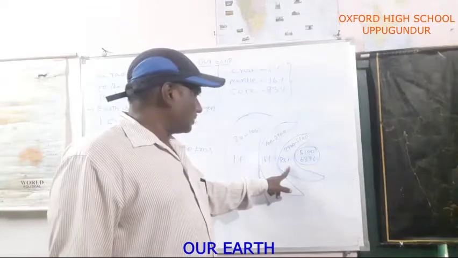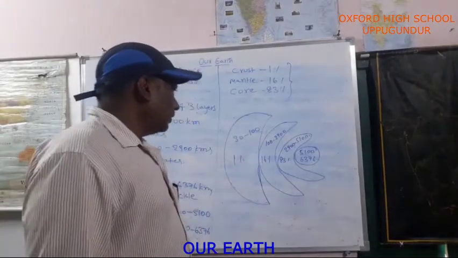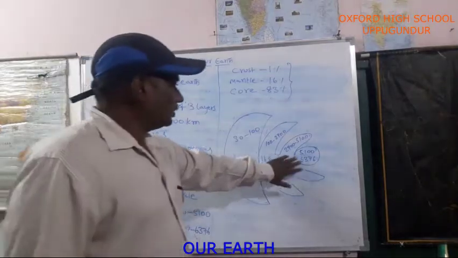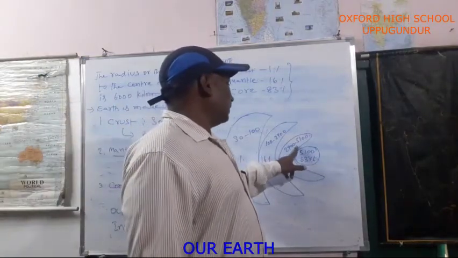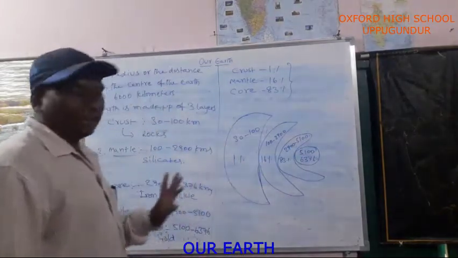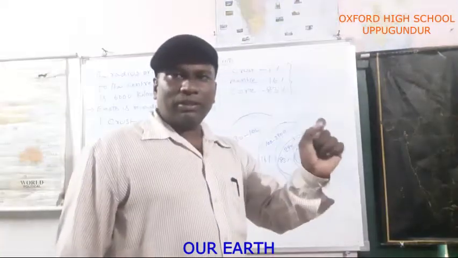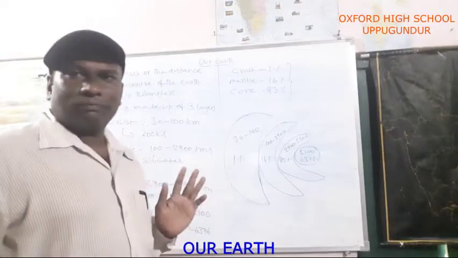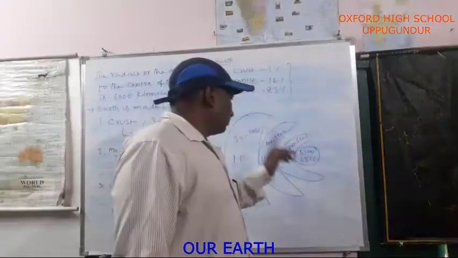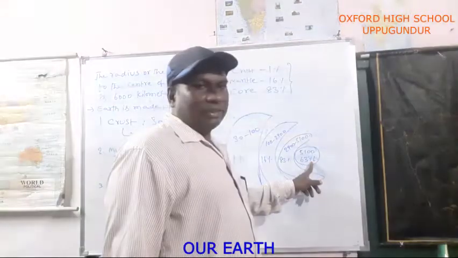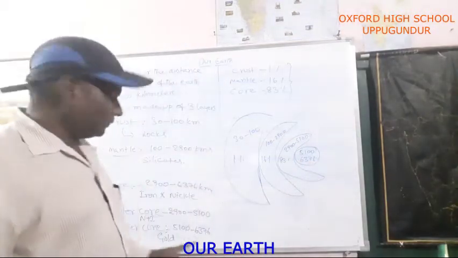The depth begins at 2900. First is the outer core, and this is the inner core. The outer core is 2900 to 5100. Which one is that? The outer core depth. Then 5100 to 6376 is the inner core depth.